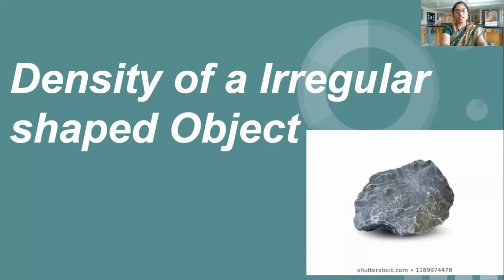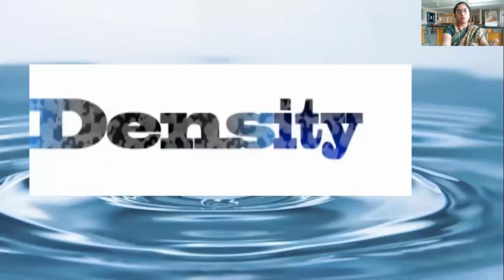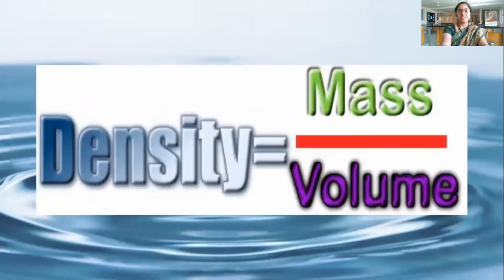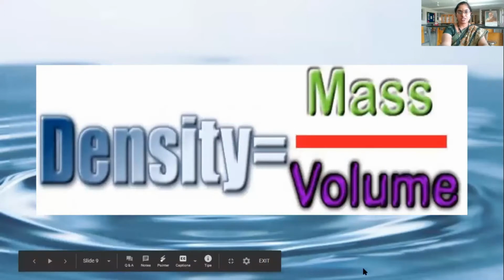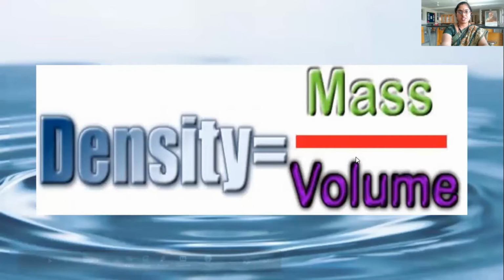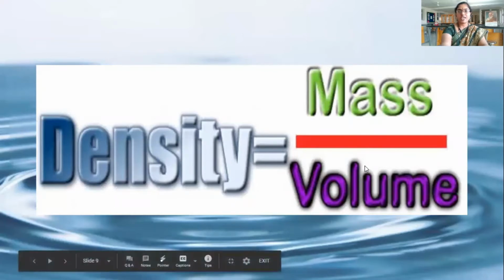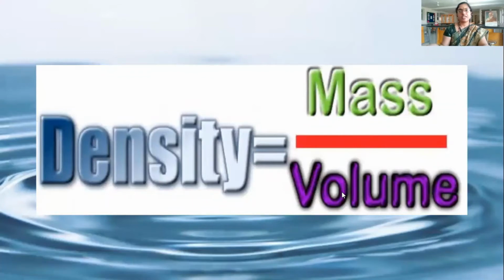This is also one of the important experiments for 9th grade. What is meant by density? You know very well, density means the mass of the object divided by its volume. Density is the ratio of the mass of the substance to the volume of the substance. How can we calculate the mass and the volume of an irregular shaped stone? What devices are there to measure it?